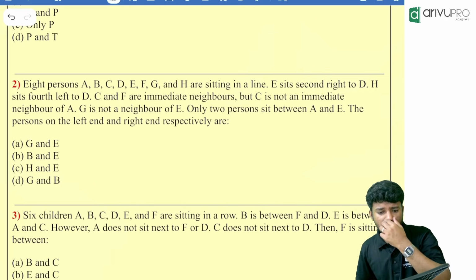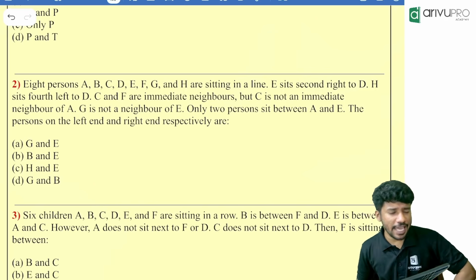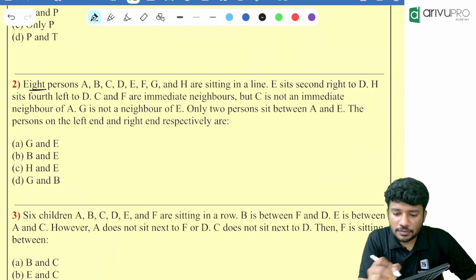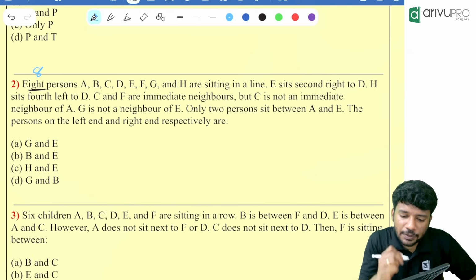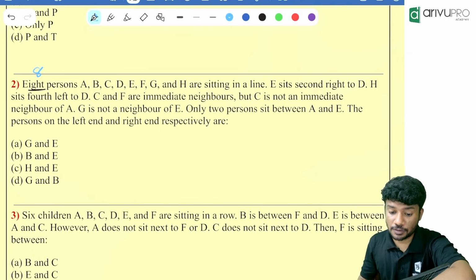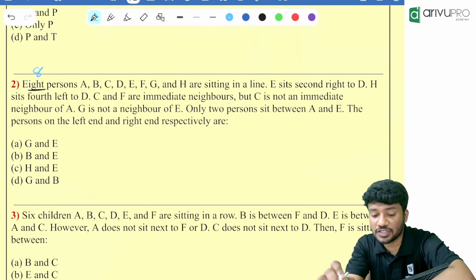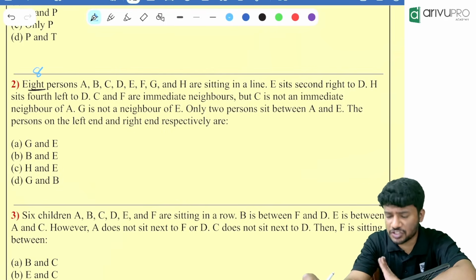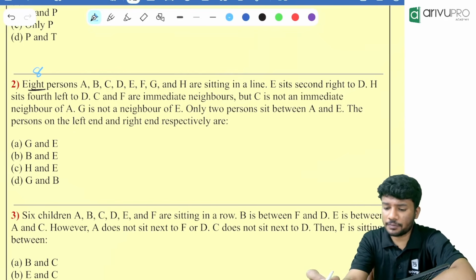Okay. Now people, 8 persons. 8 persons are there means what? How many are there in total? How many people? 8 people are there in total. Keep that number. It might be required for us in the future. A, B, C, D, E, F, G, H sitting in a line. How many people are there? A, B, C, D, E, F, G, H are the people sitting in a line.